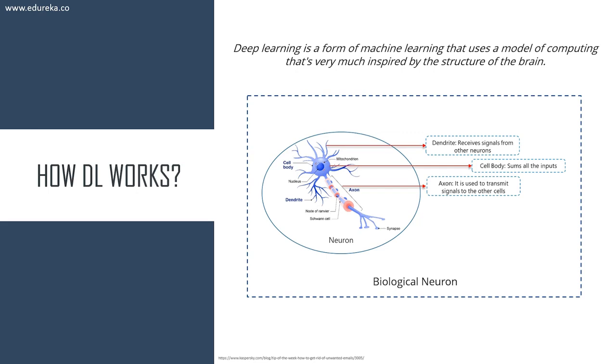In a biological neuron, you can see these dendrites, right? In this image, you see something known as dendrites. These dendrites are used to receive any input. These inputs are summed in the cell body, and through the axon, it is passed on to the next neuron. So similar to the biological neuron, a perceptron or an artificial neuron receives multiple inputs, applies various transformations and functions, and provides an output.